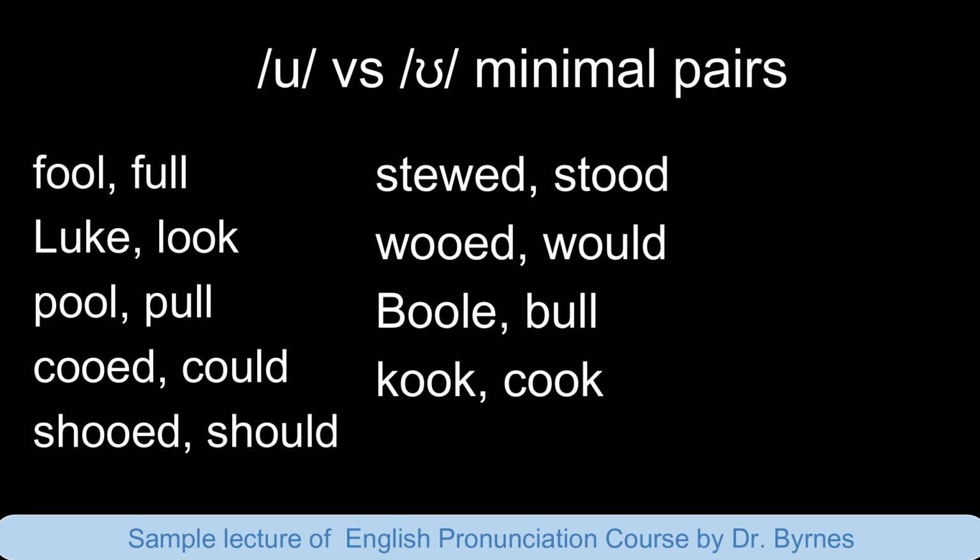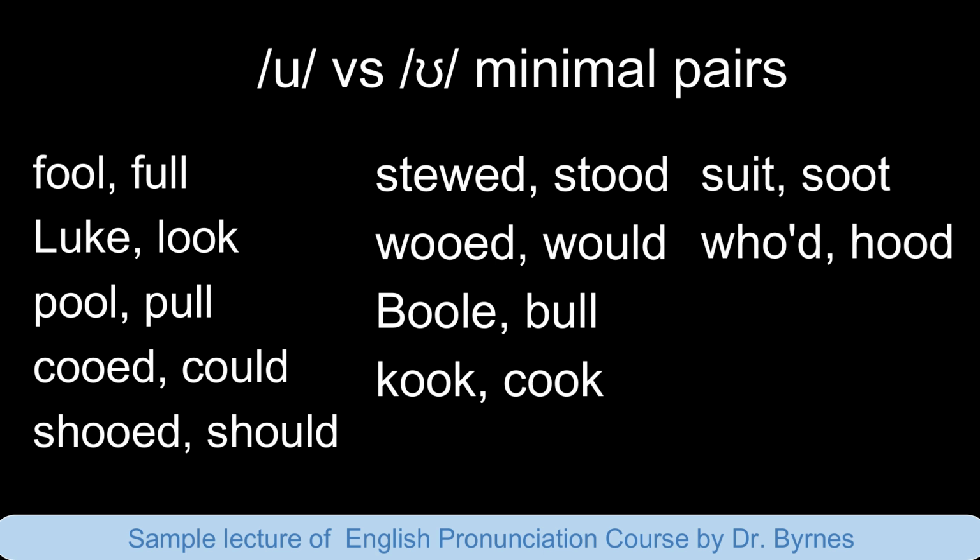Stewed, stood. Wooed, would. Bull, bool. Cook, kook. Suit, soot. Hood, who'd.